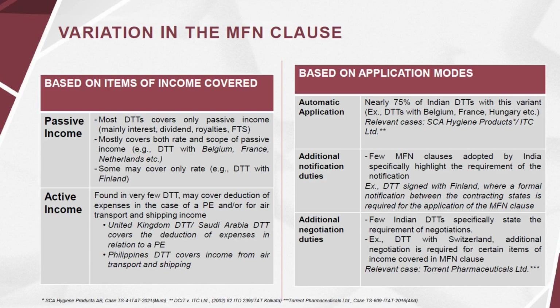2. Additional notification duties. Few MFN clauses adopted by India specifically highlight the requirement of notification. For example, the tax treaty signed with Finland, where a formal notification between the contracting states is required for the application of the MFN clause. 3. Additional negotiation duties. Few Indian DTTs specifically state the requirement of negotiations. Examples include tax treaties with Switzerland. Additional negotiation is required for certain items of income covered in the MFN clause.